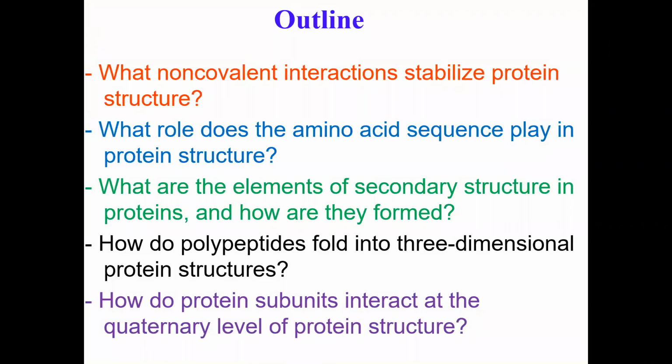So here is what we are going to learn. I alluded to this in the previous classes, that there are four weak, non-covalent interactions that stabilize protein structure.